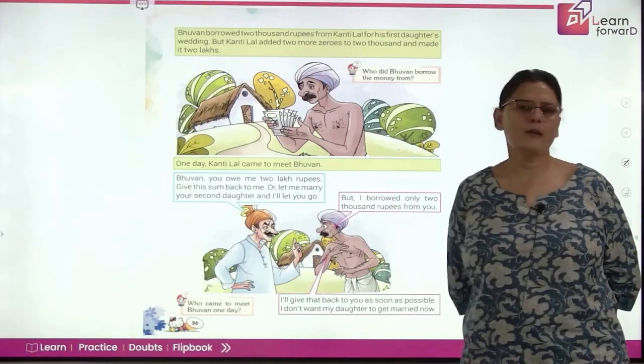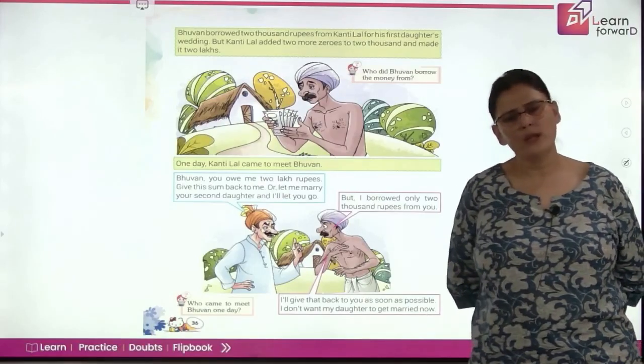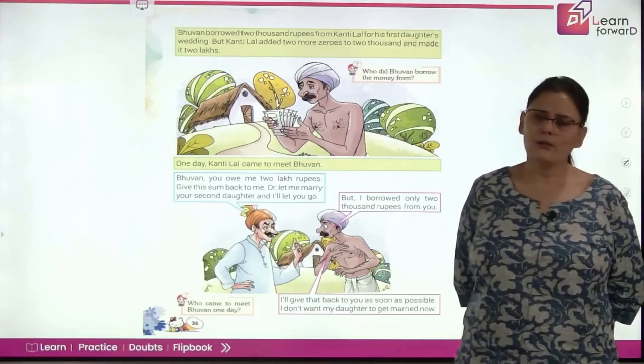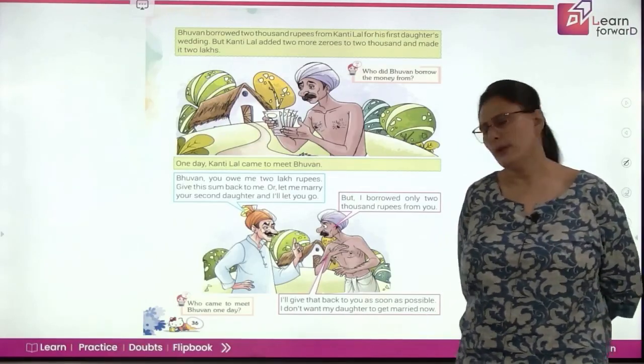So he said that you either have to pay some amount, or we have to make a deal that in case you're not able to return the money, I'll marry your second daughter.